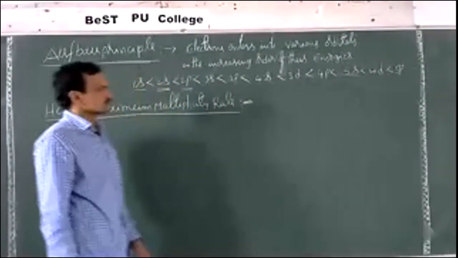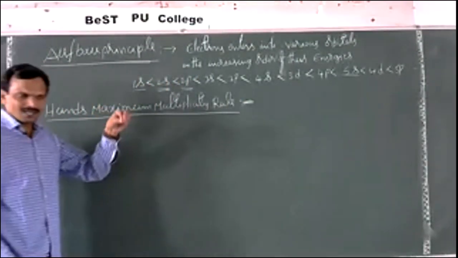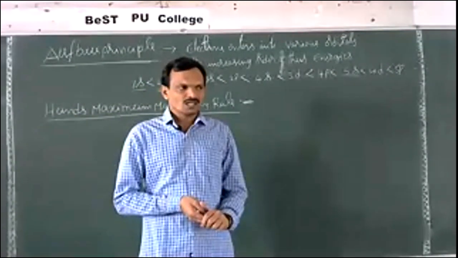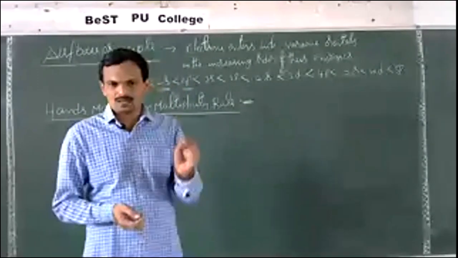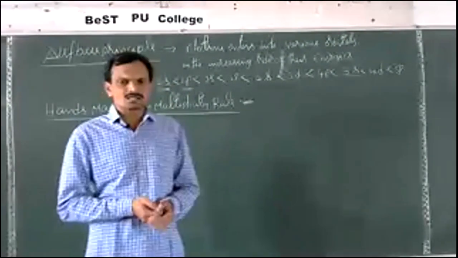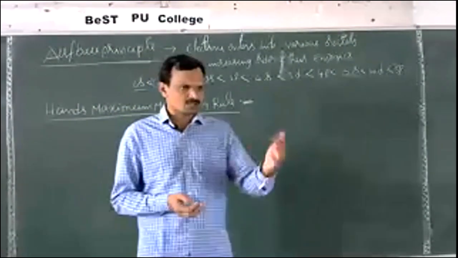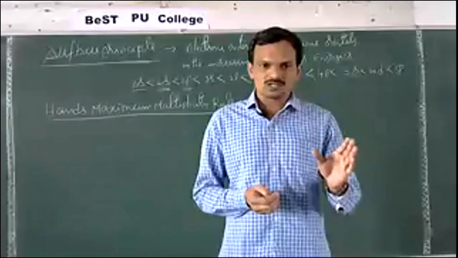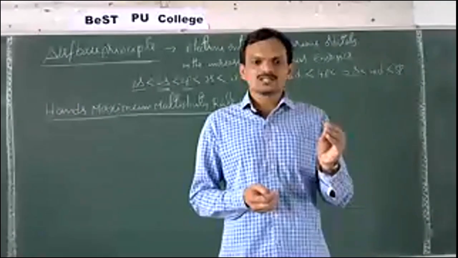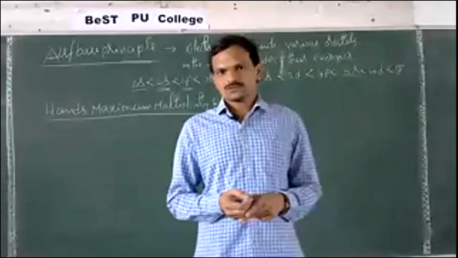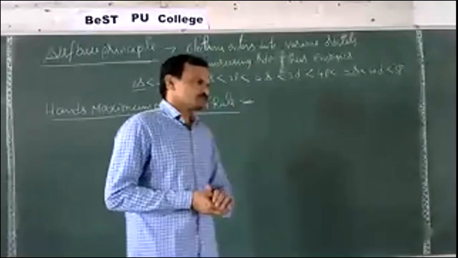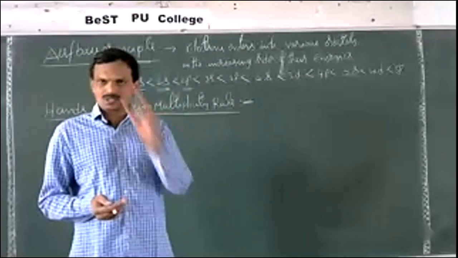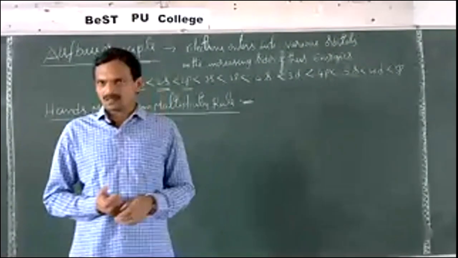While filling electrons into orbitals, if two or more orbitals have the same energy, then they are called degenerate orbitals, as we discussed in previous classes. Now, while electrons are filling these degenerate orbitals, how should we fill the electrons?